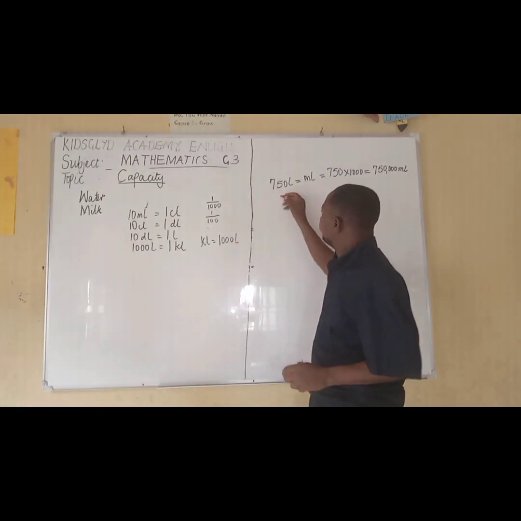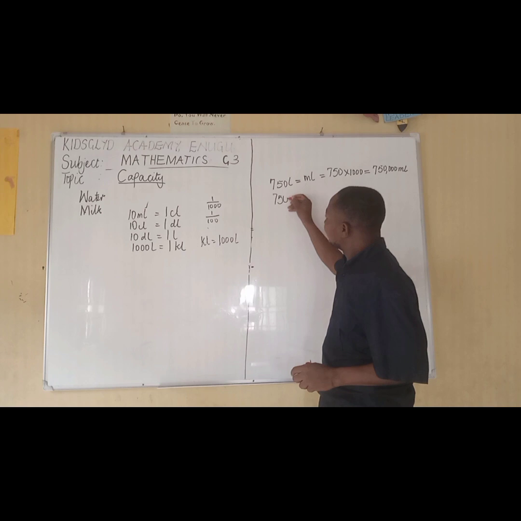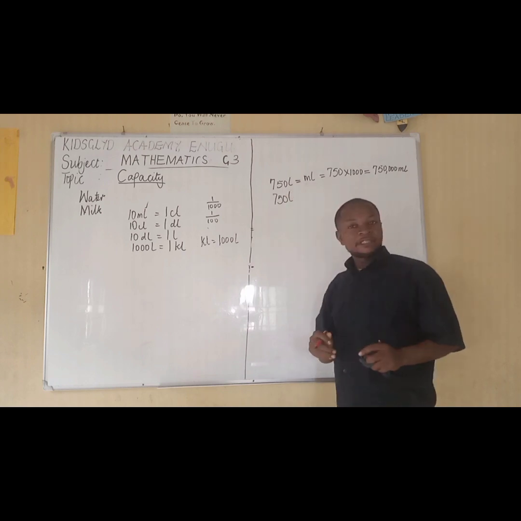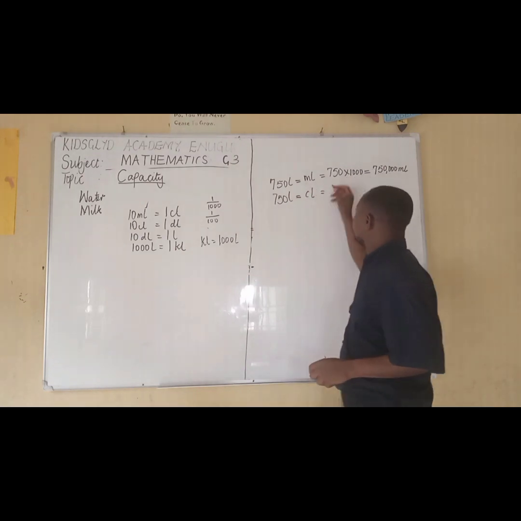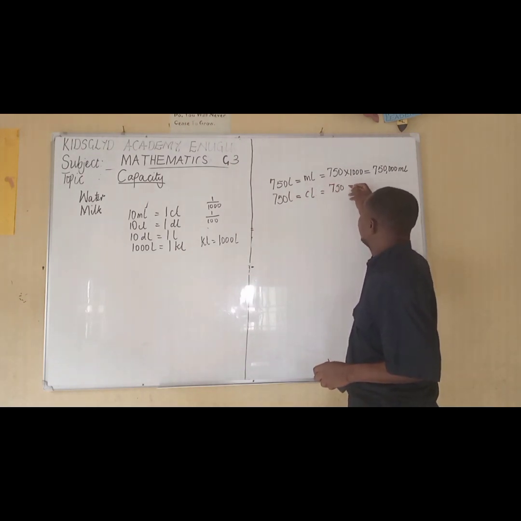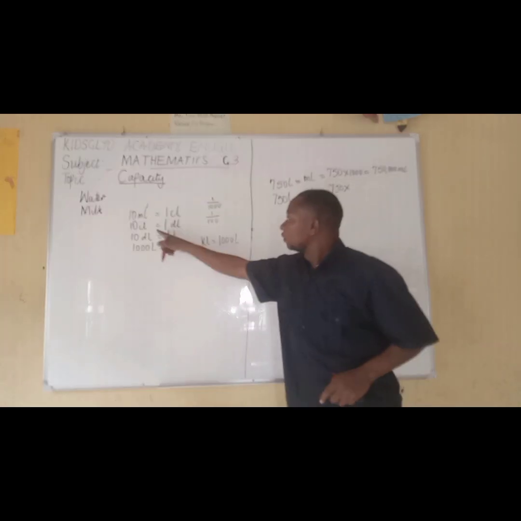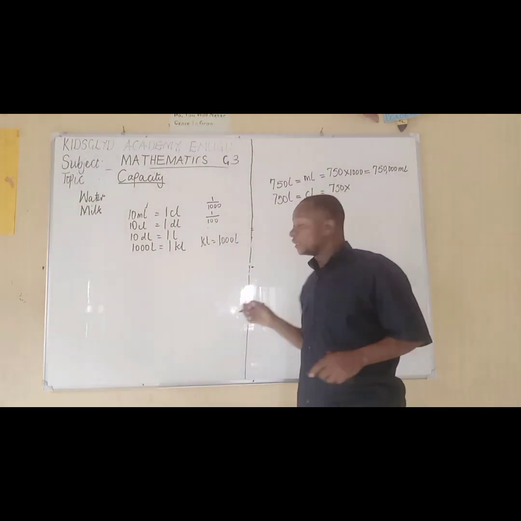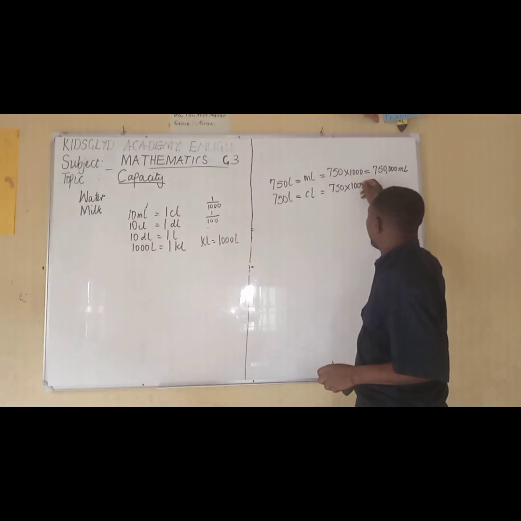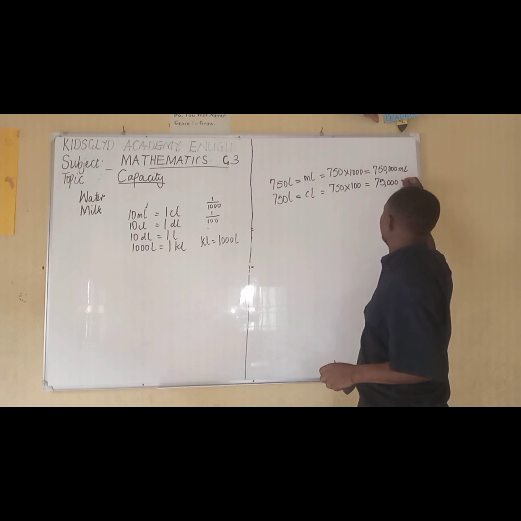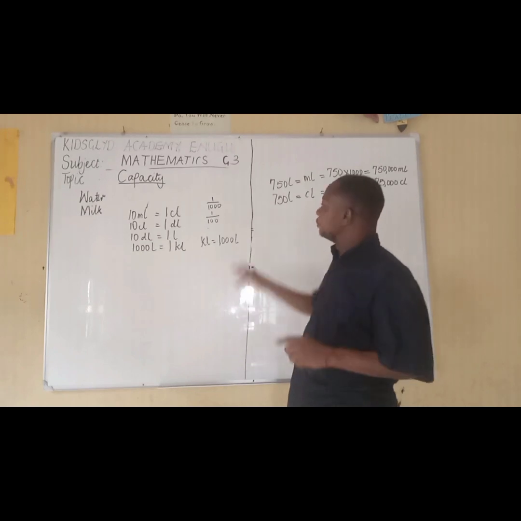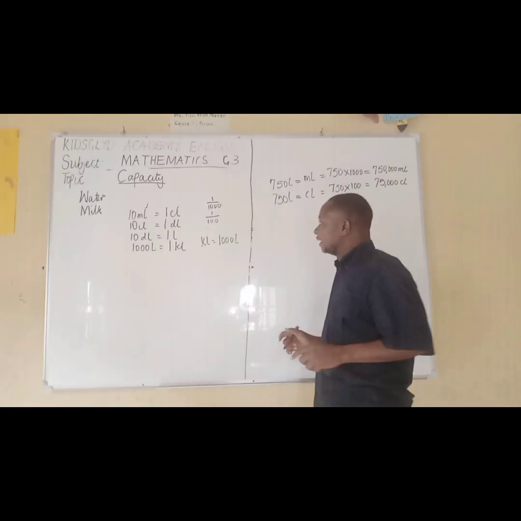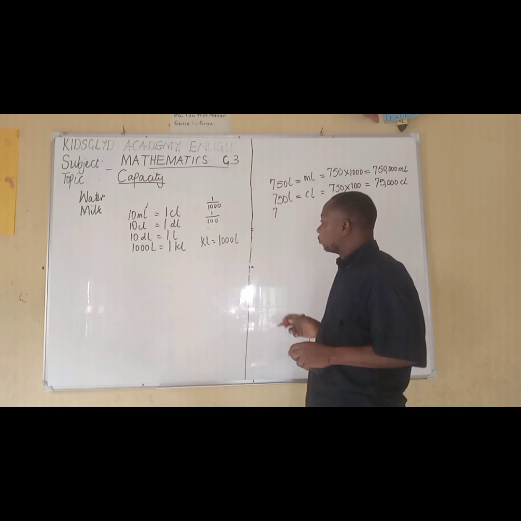Now, let's convert this very 750 liters to centiliters. We have 750 liters multiplied by 100, because 100 centiliters give us 1 liter. That means multiplied by 100, which will give us 75,000 centiliters. Cent means 100, that is why it is 100. Milli means 1000, that is why we have 1000 here. Then we have liters.